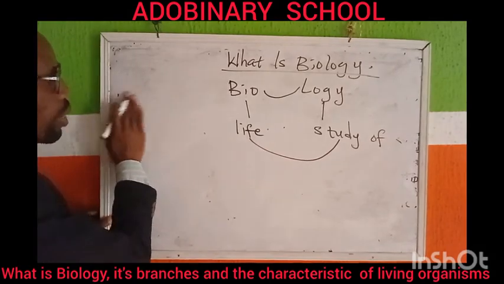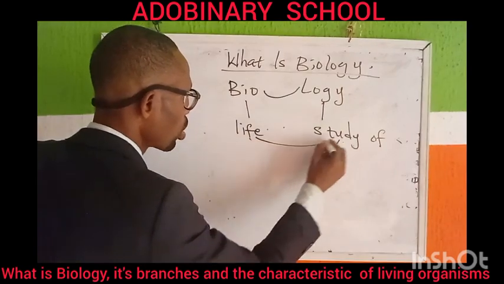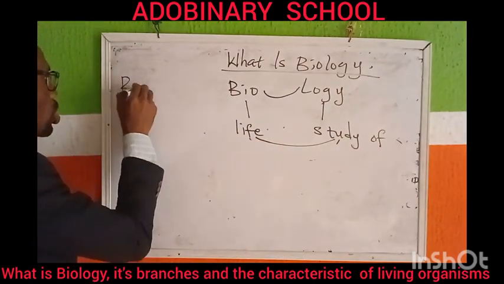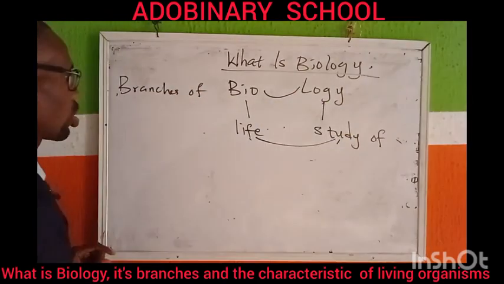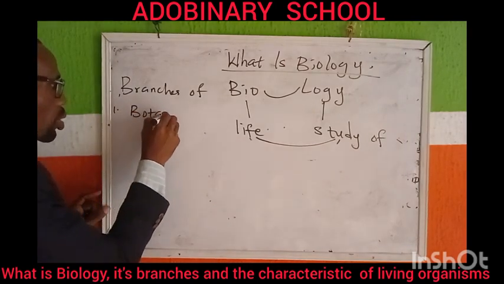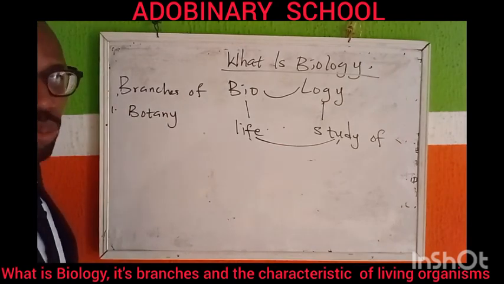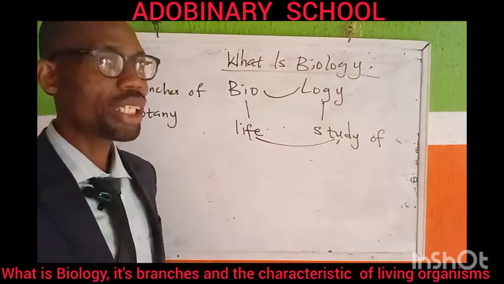So number 1, branches. We're looking at branches of biology. Let me just put it here. Branches of biology. Number 1 branch, we have what we call botany. Botany is a branch in biology that deals with the study of what? Plants. That deals with the study of plants.